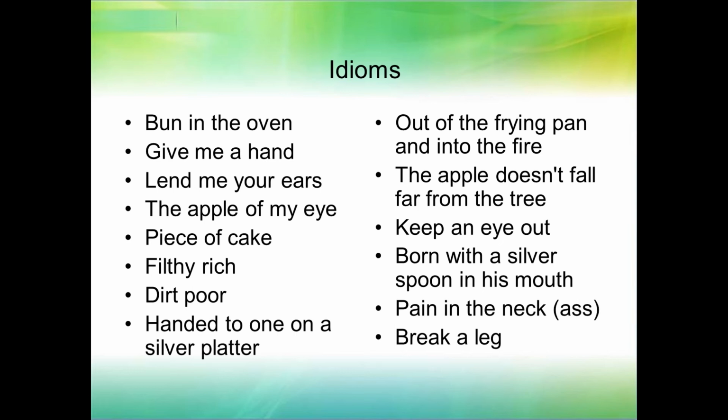All right. The apple doesn't fall far from the tree. This basically means children behaving like their parents, usually in a negative way, right? If, I don't know, if Joe got caught shoplifting, I say, oh, the apple doesn't fall far from the tree, meaning one of his parents likes to steal stuff too, right? So it's usually negative, usually people behaving like their parents, but usually negative. Otherwise, we might say like father like son or like mother like daughter. Those could be negative or positive. Usually the apple doesn't fall far from the tree is going to be negative.